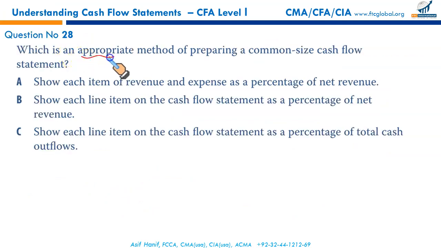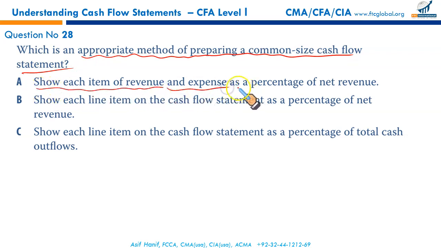Which is an appropriate method of preparing common size cash flow statement? A. Show each item of revenue and expenses as a percentage of net revenue. That is income statement. This is common size income statement. Totally incorrect option.